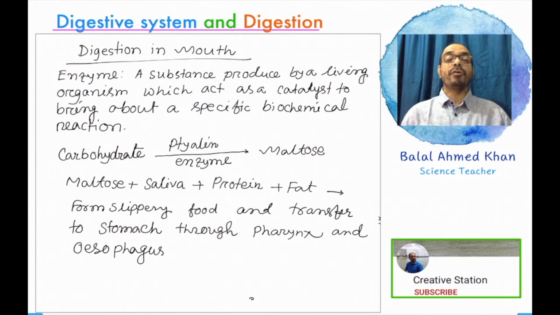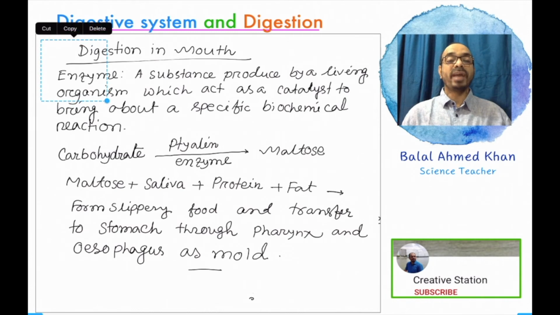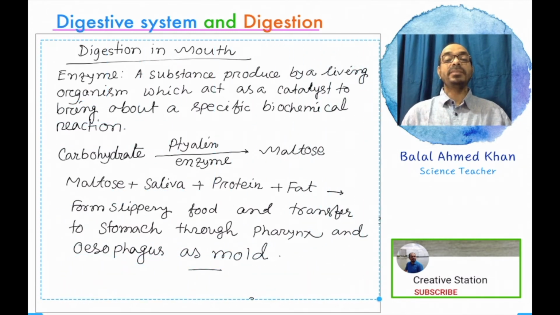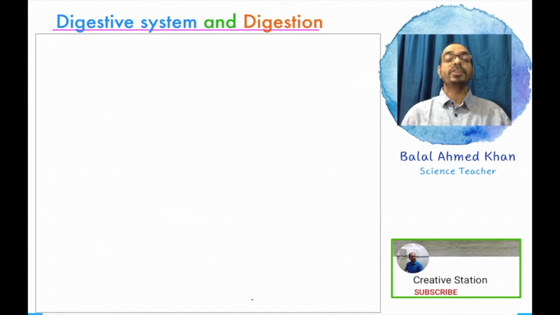So all the food is transferred from mouth to stomach, and digestion starts in the stomach. All the food substances are converted or transformed into a mold, or half-digested, primarily digested food. All the mold is transferred from the mouth to the stomach, then digestion starts in the stomach.